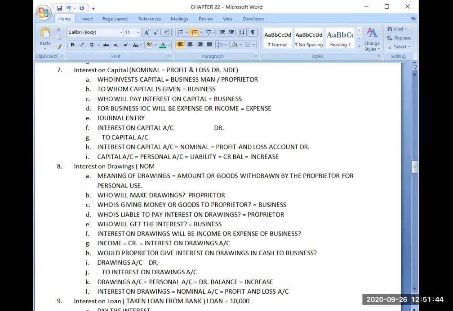If it is a nominal account, you all know that it will be going to the profit and loss account. And now it should be on the debit side or credit side. If it is an expense for the business, it will be going to the debit side. If it is an income for the business, it will be going to the credit side. So decide about that, whether it is income of the business or expense of the business. Then you will be able to decide the